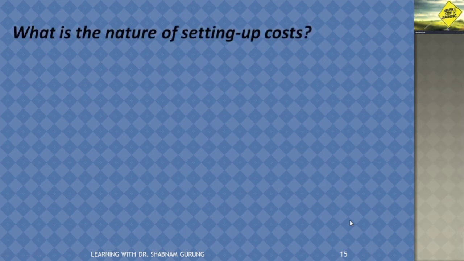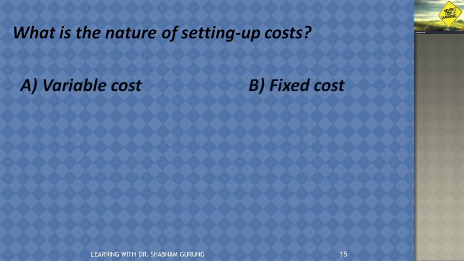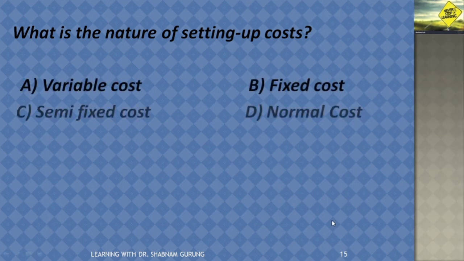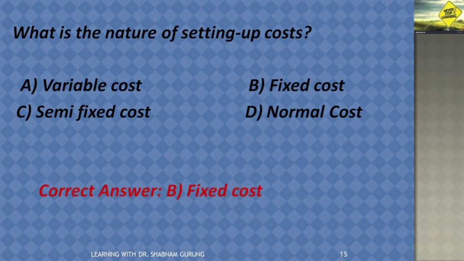What is the nature of setup cost? Variable cost, fixed cost, semi-fixed cost, or normal cost? And the answer is fixed cost. Setting up cost is a nature of fixed cost.